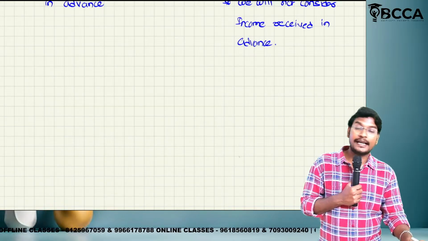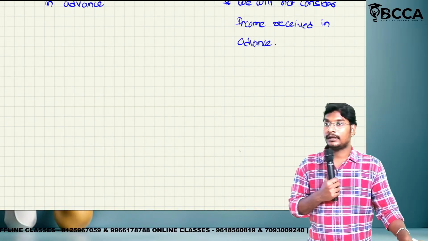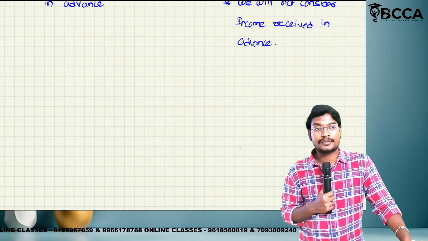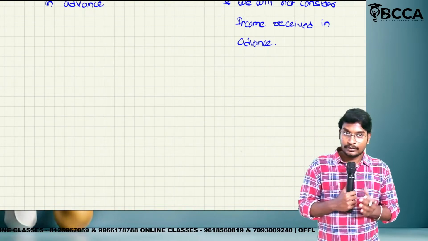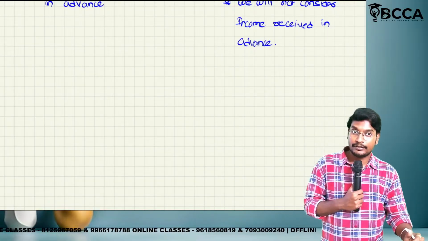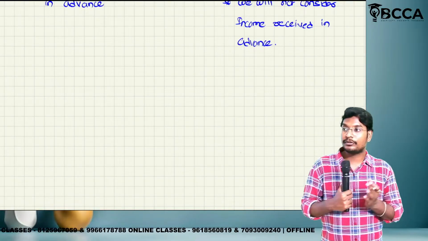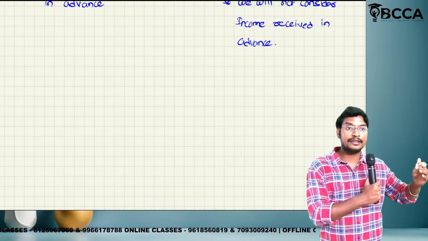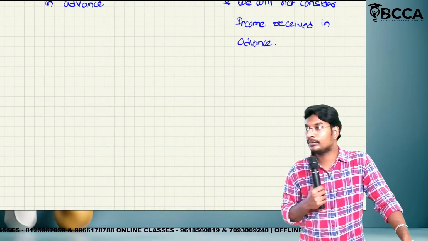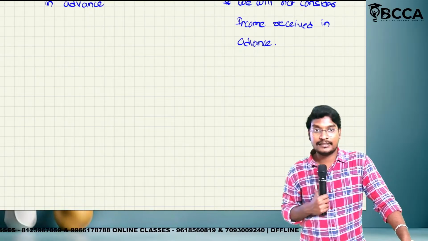Now we will pay the annual fees, something like that. Subscriptions also: if you pay the subscription fee in the middle of the year, the annual fee for the middle of the year, 6 months' amount should be recognized in the current year, and 6 months' amount should be recognized in the next year.